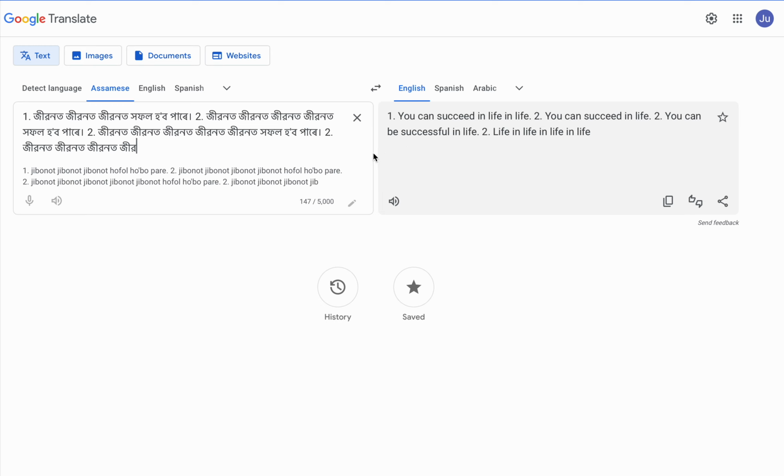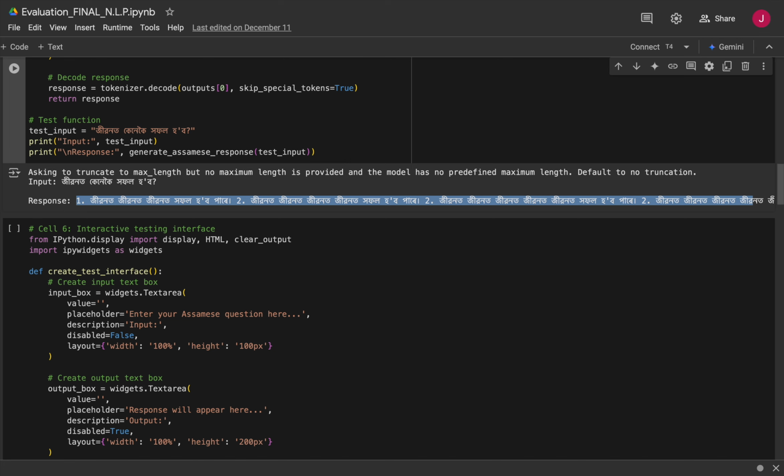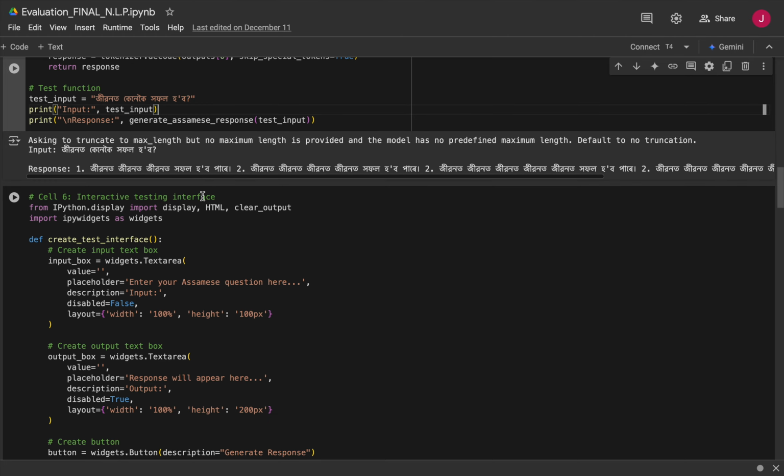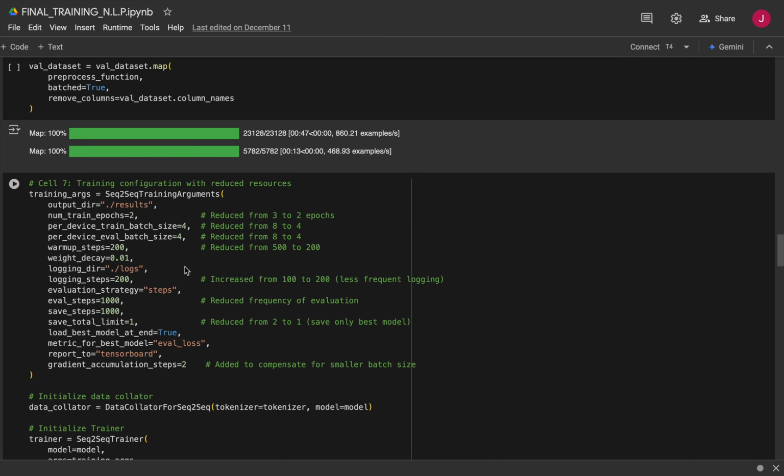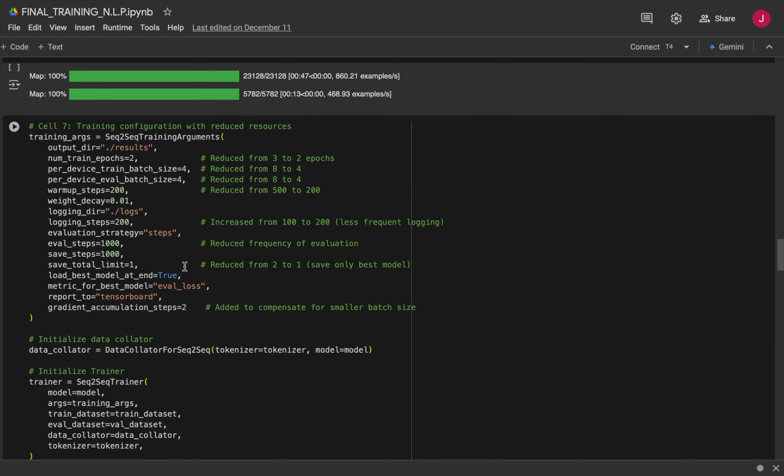This could be improved by doing more. The first step is more data processing, taking a maximum length of maybe 512 or 256. We have taken only 128 here. In the training arguments, maybe running 5 epochs or a batch size of 5, and increasing the learning rate.